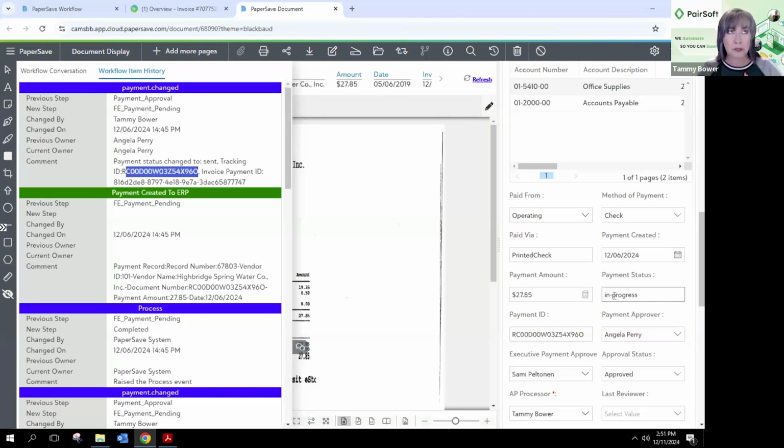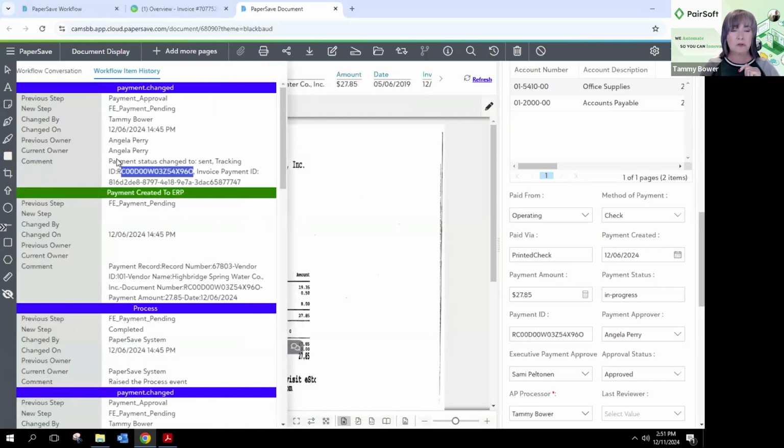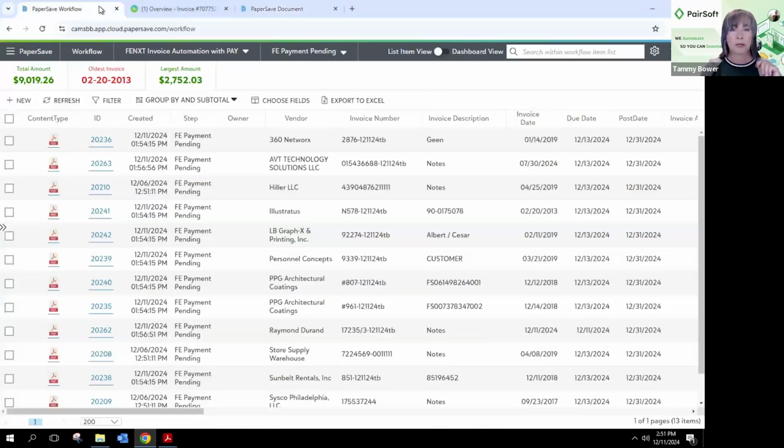You have to know that I really don't pay anything, but when it's settled, it will say settled, meaning that the vendor supplier has received the funds. And then this reconciliation number or payment ID number is also shown here as well. So it becomes a filterable field. That's what that is called, a profile field in PaperSave. It goes into the workflow from an audit standpoint.